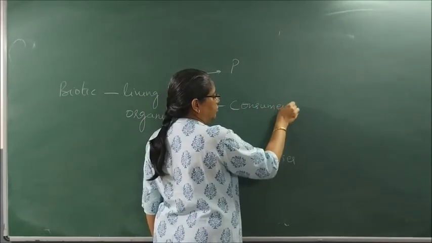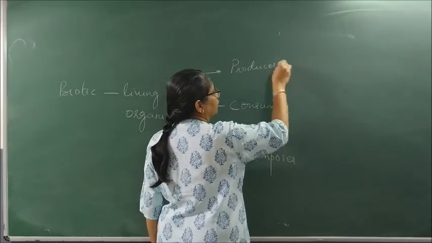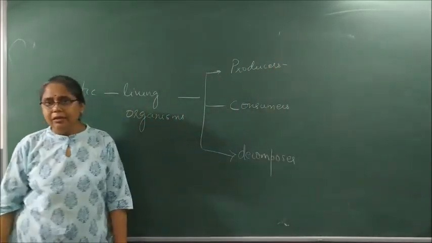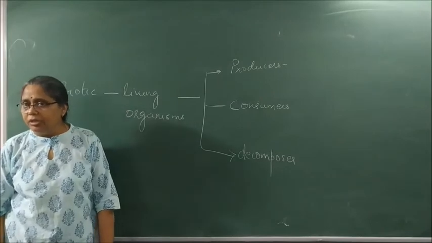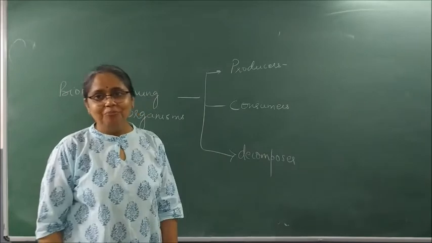Producers mainly include green plants which can produce their own food with the help of sunlight, chlorophyll, carbon dioxide and water. Let us revise back to nutrition.